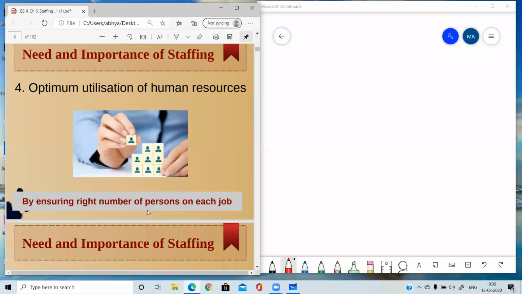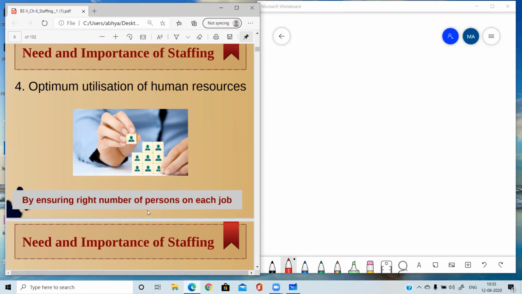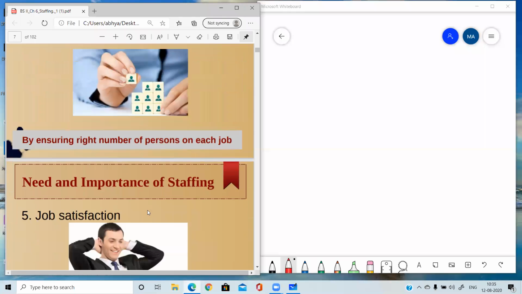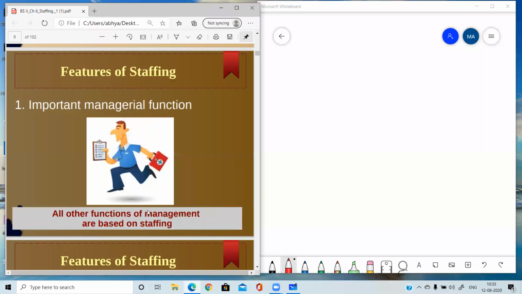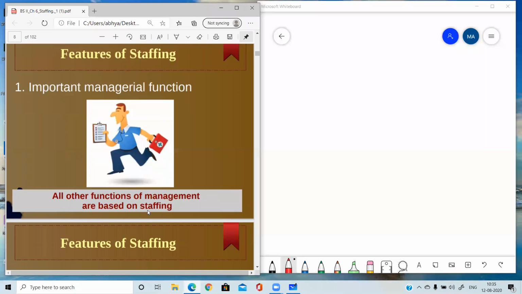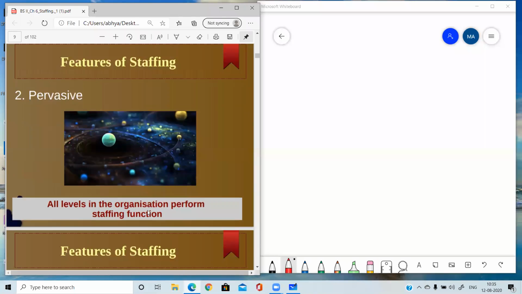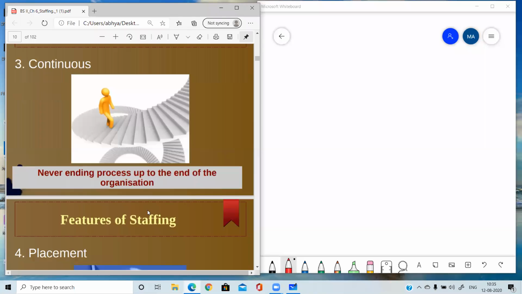Then optimum utilization of human resources, no human resources will be wasted. Job satisfaction: staffing function which is performed accurately will lead to job satisfaction for the employees, and they will be able to give their 100%. Then features I have already told you: important managerial function, pervasive, continuous, all these features I told you.